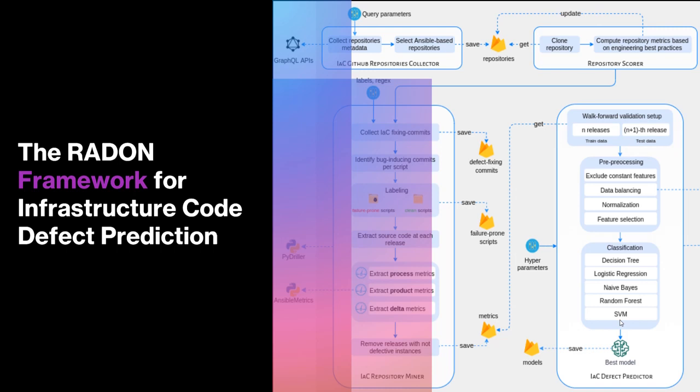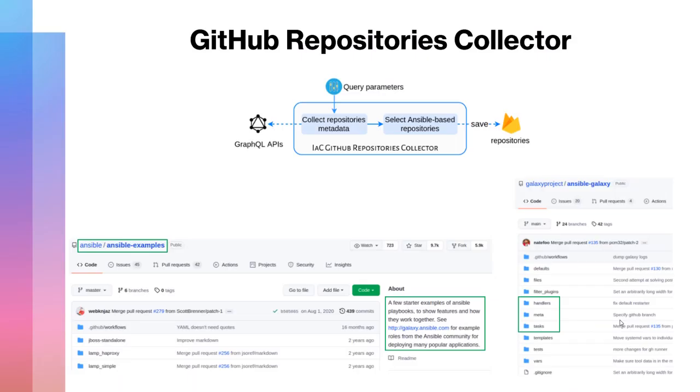In this slide, you can see an overview of the main four framework components, namely the GitHub repository collector, repository scorer, miner, and defect predictor. The GitHub repositories collector enables collecting active projects on GitHub based on user-defined selection criteria such as the number of stars, the primary language, minimum number of issues, and releases.